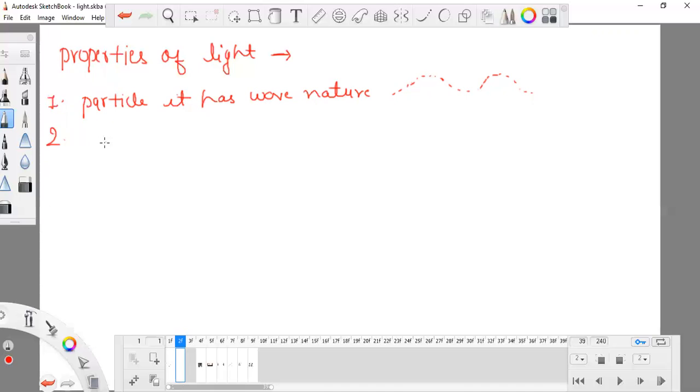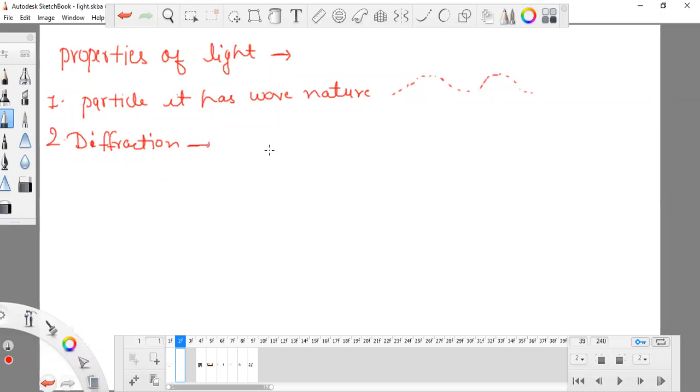Second, light has a property which is known as diffraction. Now what is diffraction? Diffraction is another property of light.